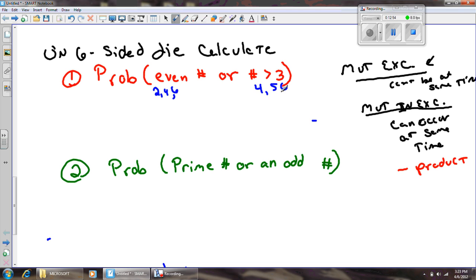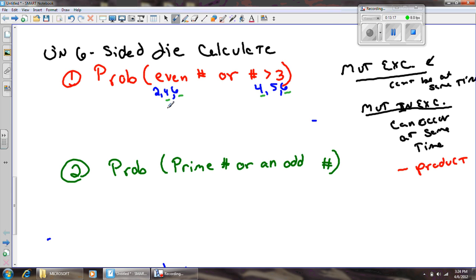Do you see numbers happening more than once? I sure do. I see the 4 and the 6 showing up in both parts. These must be mutually inclusive, and so I'm going to have to do the subtraction on this. So I'm going to go ahead and find the probability of getting an even number.